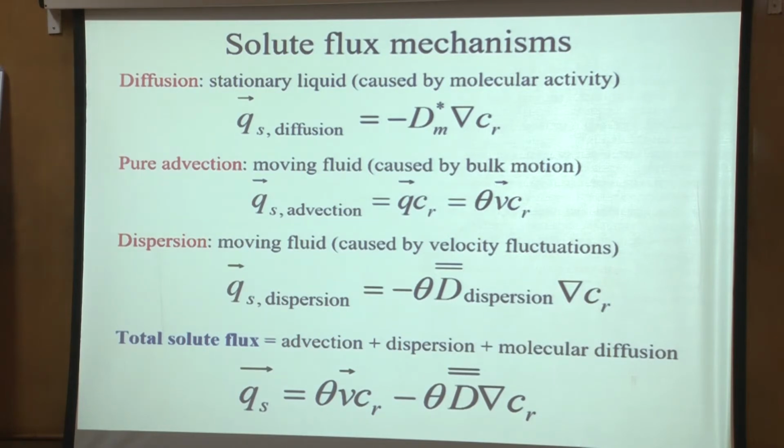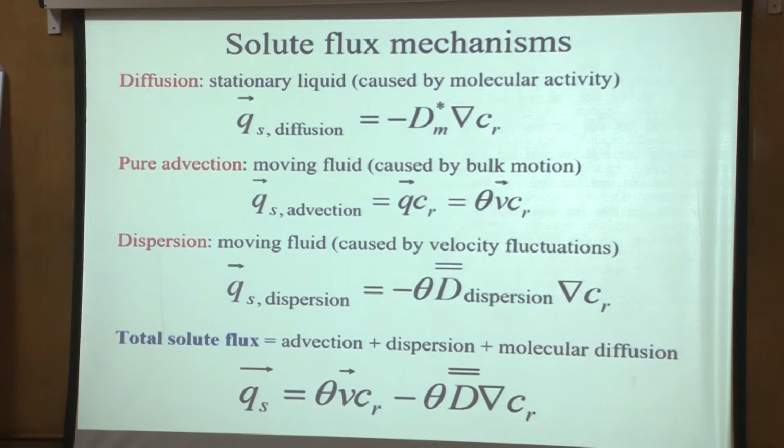Now this notation I have changed a little bit to make it a vector and tensor quantity, but don't get bogged down by this notation. We will ultimately make it a very simple 1D form, where velocity and dispersion will be simple numbers. But actually the velocity of flow is really a vector.